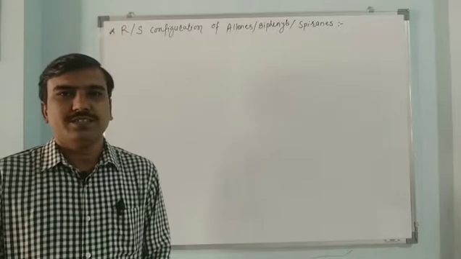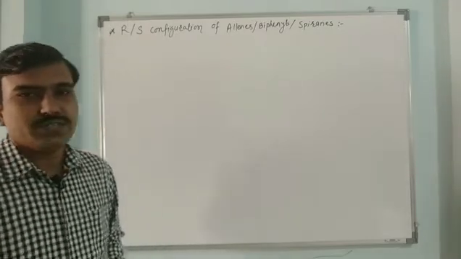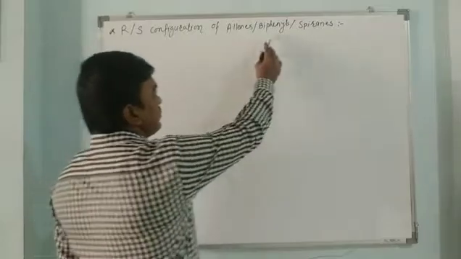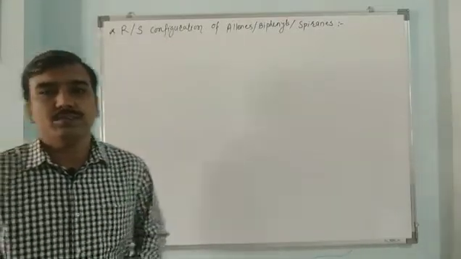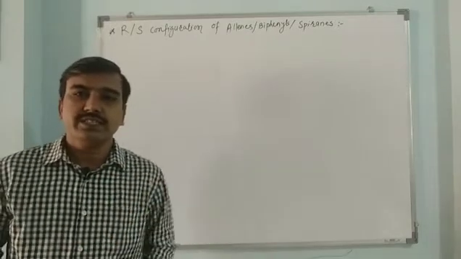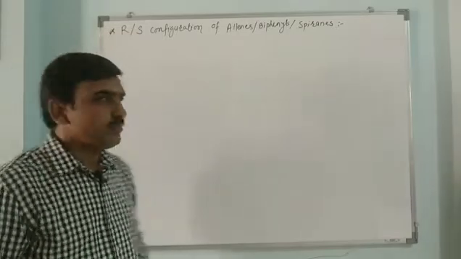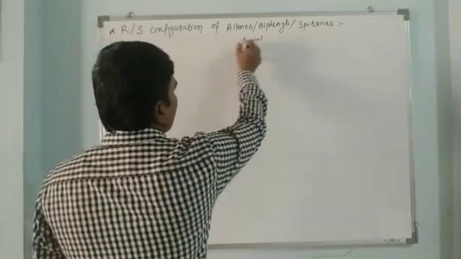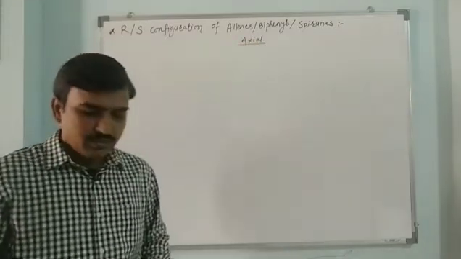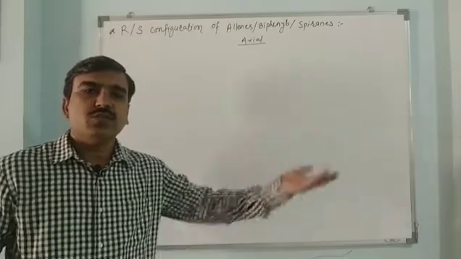Hello friends, in today's video we are going to discuss the R and S configuration of allenes, spiranes, biphenyls, and cyclohexylidene compounds. These compounds do not contain a chiral center, but because of molecular chirality, this axial chirality, the whole molecule is chiral.